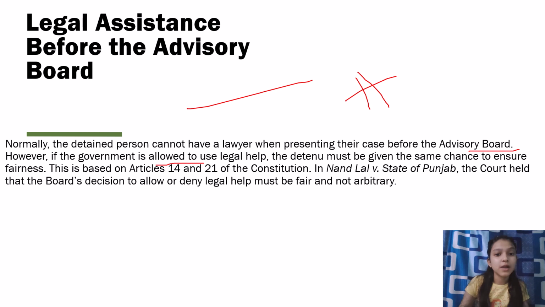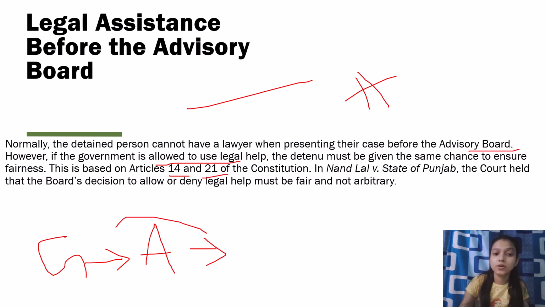However, the government is allowed to use legal help. The detainee must be given the same chance to ensure fairness. The government is allowed, so why not the person who is arrested? All the reasons and procedures have to be fair for both parties. This is based on Article 14 and 21 of the Constitution. Based on Articles 14 and 21, both have to be given the same kind of opportunity to represent their own side.